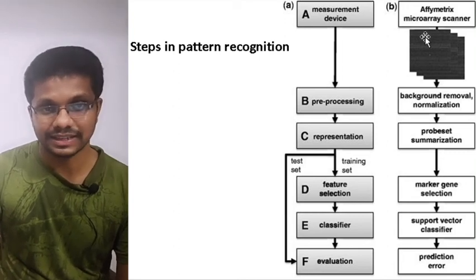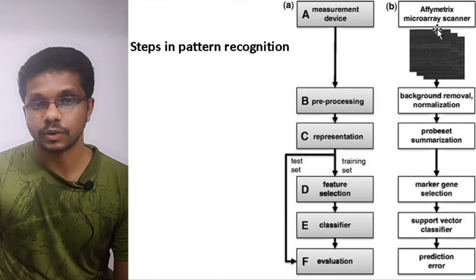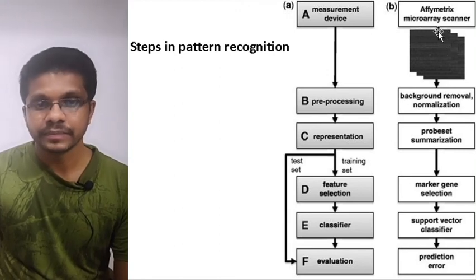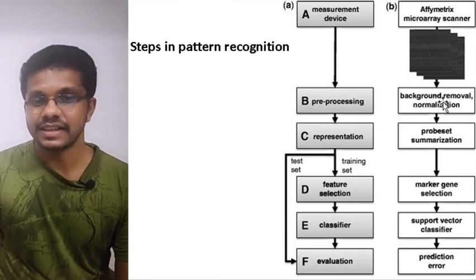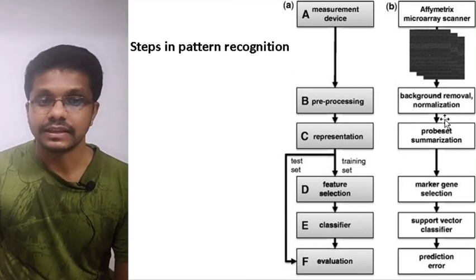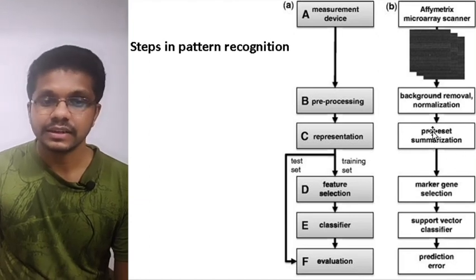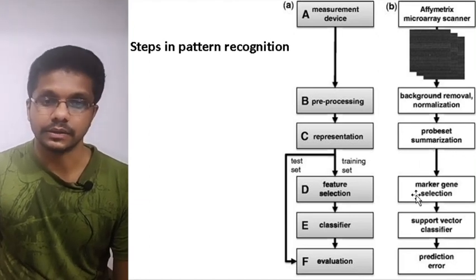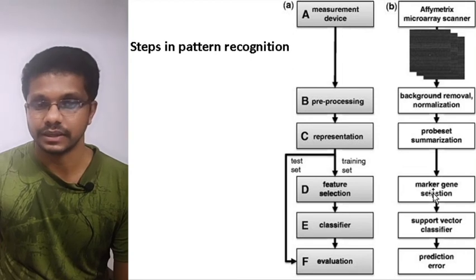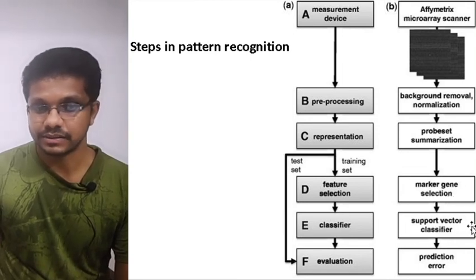So here is an example of pattern recognition. In this case, they have used microarray scanner data, and in the pre-processing stage they have removed the background and normalized the data. Then in the representation, probe set summarization is done. Then in the training set, we have done marker gene selection, a support vector classifier, and prediction error measurement.